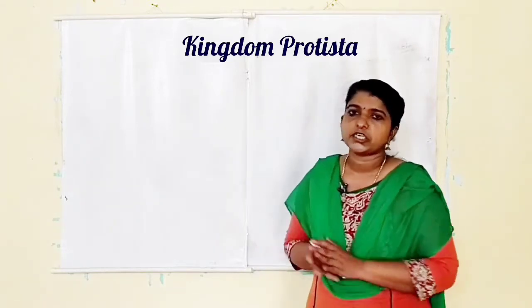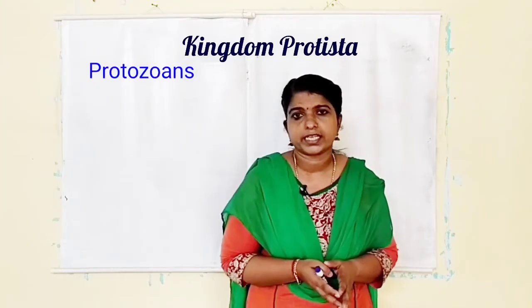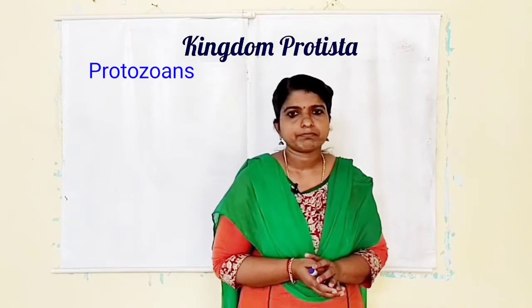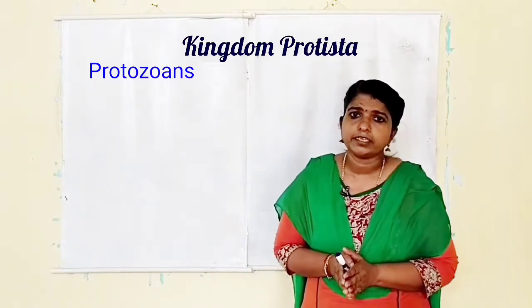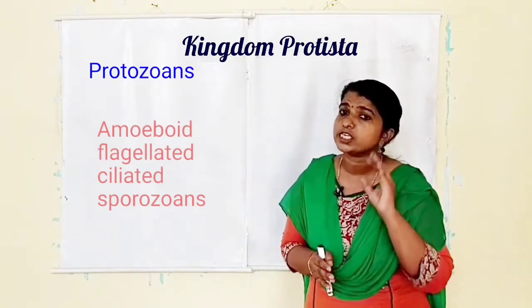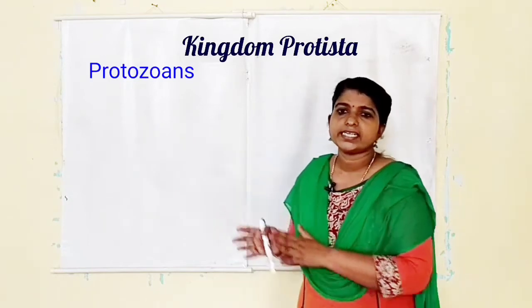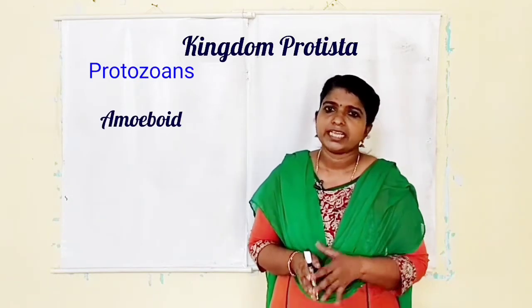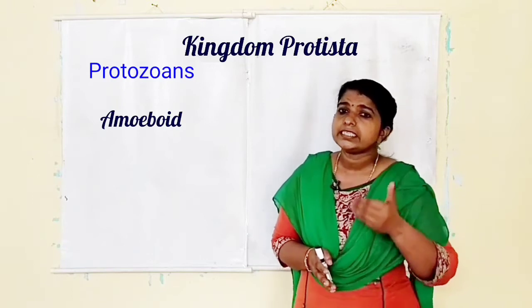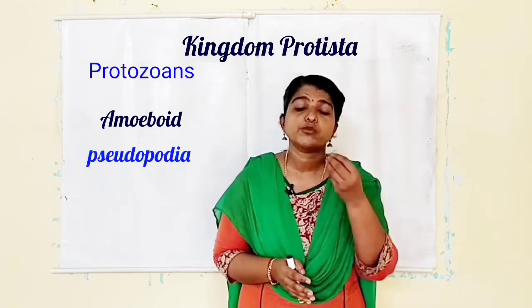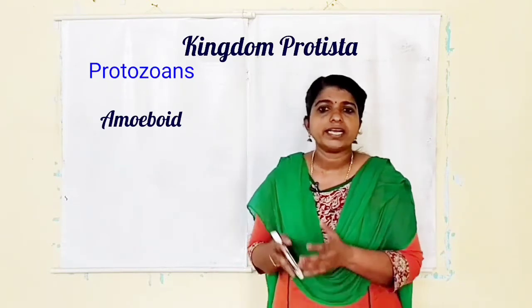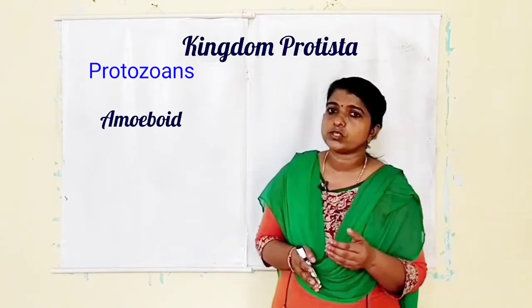And the last category is Protozoans. Protozoans are heterotrophic in nature, especially parasitic or predators. And they are classified under amoeboid protozoans, flagellated protozoans, ciliated protozoans and sporozoans. The first one is amoeboid protozoans. They are usually present in fresh water, marine water or moist soil, and here they capture food with the help of pseudopodia. Example, the very common example, amoeba. Another one is Entamoeba, which is parasitic and also causes disease.